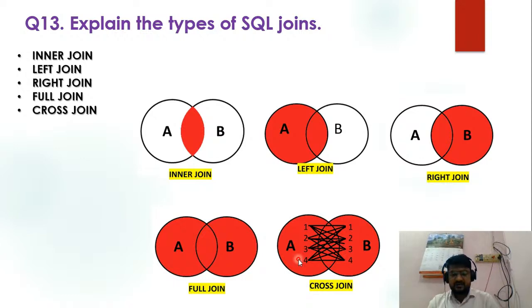If we cross join both tables, the first record is matched with 1, 2, 3 and 4, so four records for the first one. Again, for 2 there are 4 records, for 3 also 4 records, and for 4 also 4 records. This is the output of the cross join.